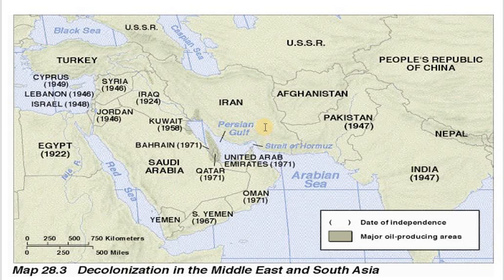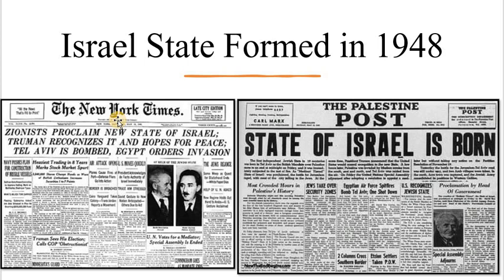The United Nations was formed, and most of the countries got independence. You can see that after 1945, most of the countries got independence, like Syria and Jordan, near Israel, which we are just discussing. The major problem happened once the Israel state was formed in 1948. No one was expecting that it would be recognized, but it was recognized by the US and UK.